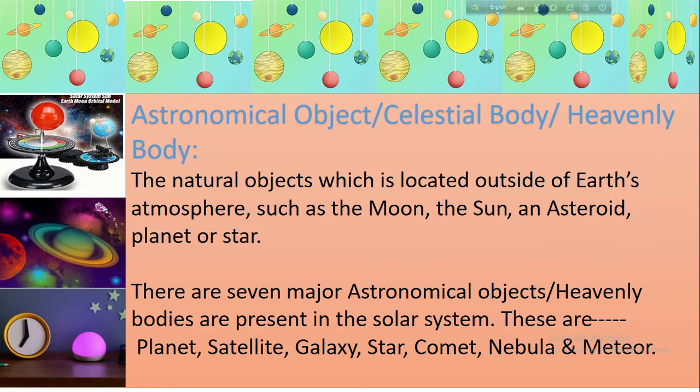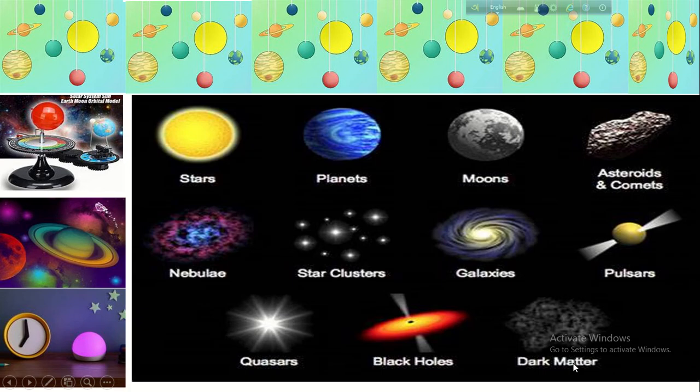Now we will know astronomical object, or celestial body, or heavenly body. What is an astronomical object? The natural objects which are located outside of Earth's atmosphere, such as the moon, the sun, an asteroid, planet or star, and so on. There are 7 major astronomical objects or heavenly bodies present in the solar system. These are planet, satellite, galaxy, star, comet, nebula and meteor. One by one we will learn this, and this information you must memorize.